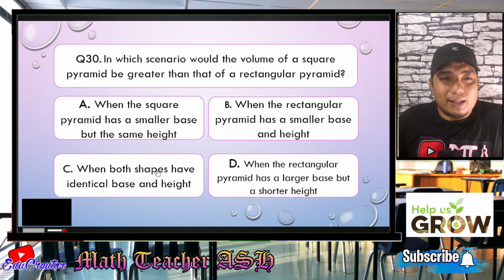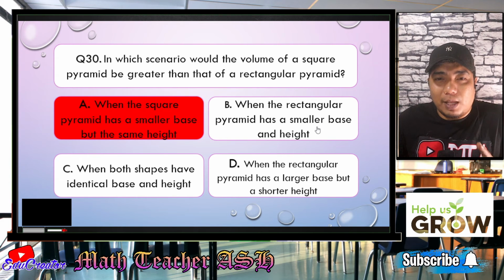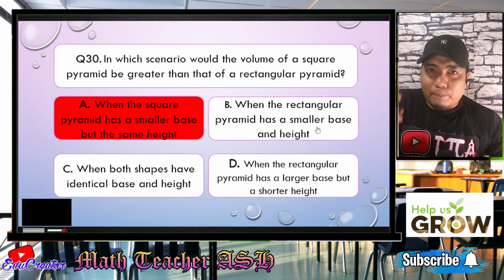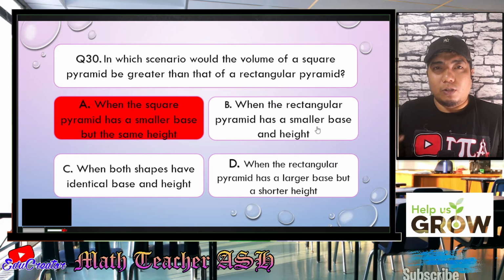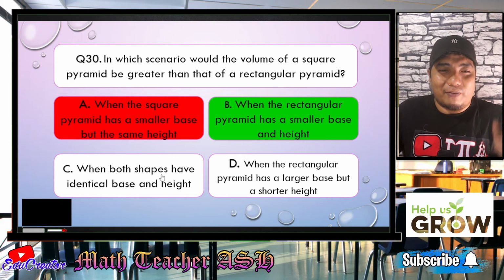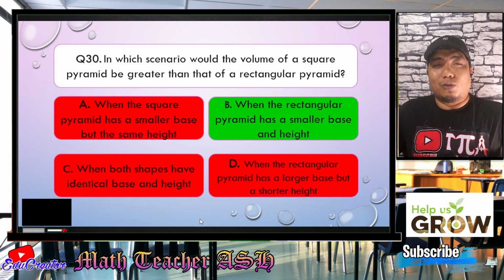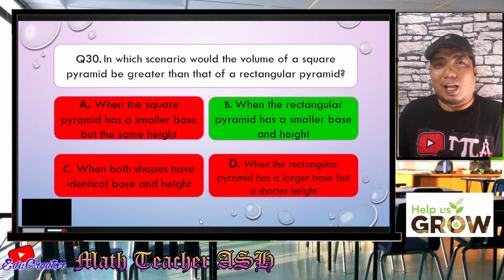So where is that here? When the square pyramid is smaller, that is wrong. We need it to be bigger. When the rectangular pyramid is smaller, all right, so either way, you make the square bigger or you make the rectangular smaller. So letter B is the correct answer here. Very good, my dear math learners. Easy, right?